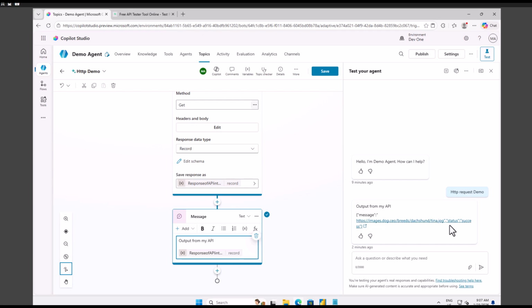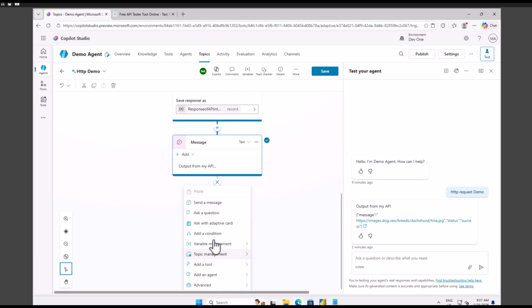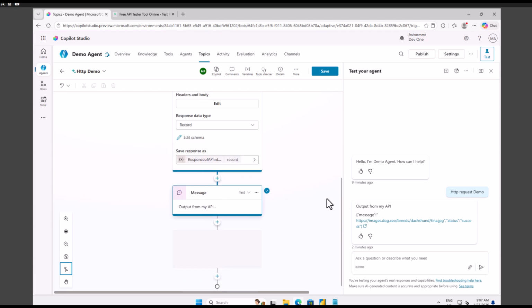Now let us assume you are only interested in this message part, so you can again click here. You can click on this send a message, and here I can say only message part, and here let me insert this variable.